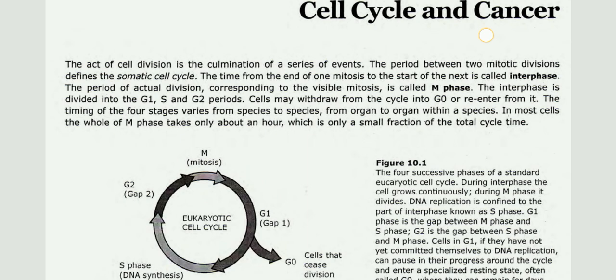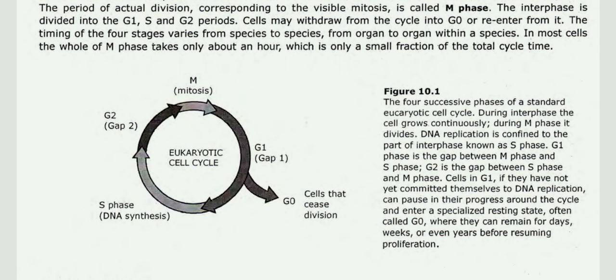Then we could see a picture depicting this: the four successive phases of a standard eukaryotic cell cycle. During interphase, the cell grows continuously, and during M phase, it divides. DNA replication is confined to the part of interphase known as S phase. G1 phase is the gap between M phase and S phase. G2 is the gap between S phase and M phase.